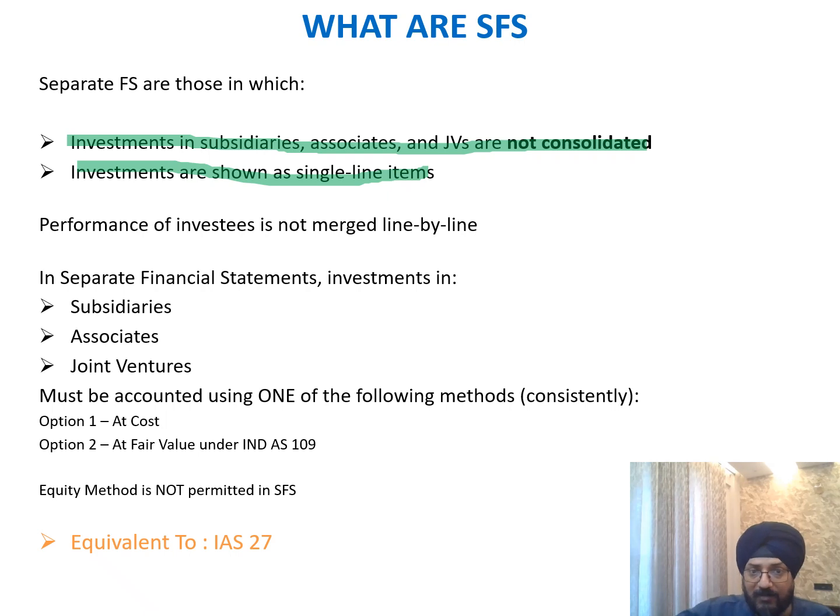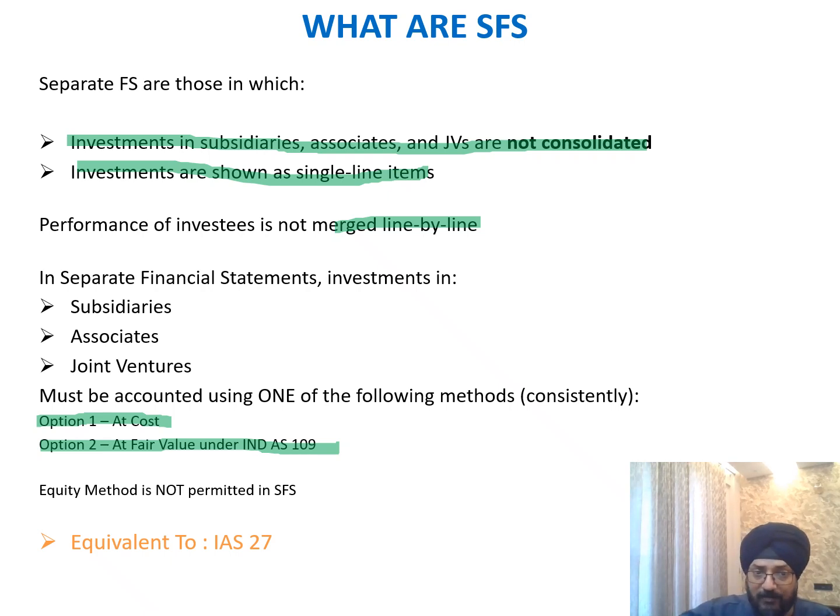Performance of the investment is not merged line by line. In separate financial statements, investments in subsidiaries, associates, and joint ventures must be accounted using one of the methods. So what are those methods of recognition? First is at cost. Second is at fair value as per Ind AS 109. So there are two methods. They can be accounted at cost or they can be accounted at fair value. Either of these is adopted.